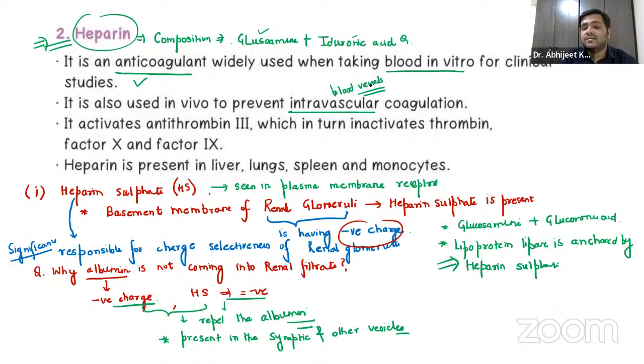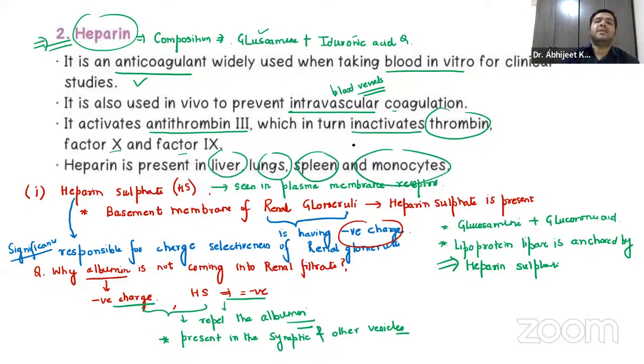The blood inside the blood vessels doesn't coagulate, and that is due to this heparin. Now, what does this heparin do? It activates antithrombin 3, which in turn inactivates thrombin, factor 10 and factor 9. Heparin is present in liver, lungs, spleen, and monocytes.